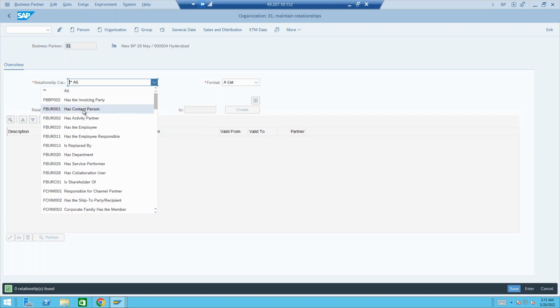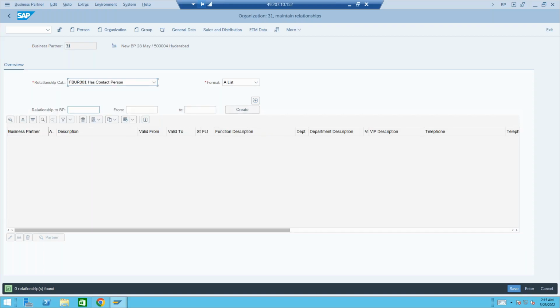Let's say it has a contact person. First you need to create a contact person, and then we can assign that contact person here so that all the data of the contact person can be maintained. So relationship will help us to extend a new relationship with this particular business partner. But first we need to create a partner with the role FBUR001. A partner has to be created, and that has to be assigned to this BP through relationship.